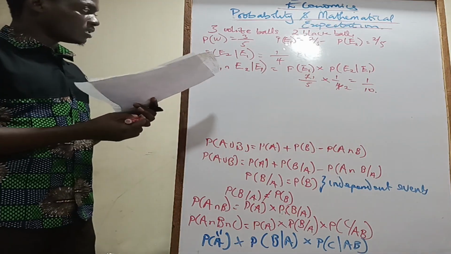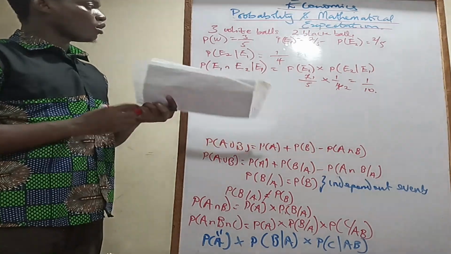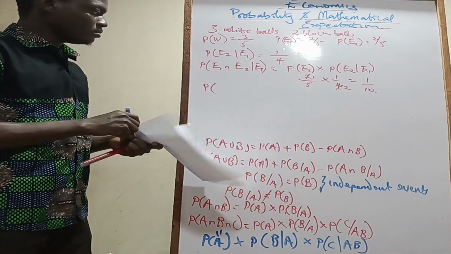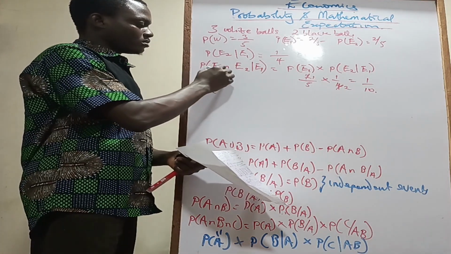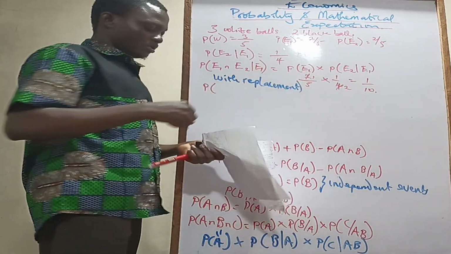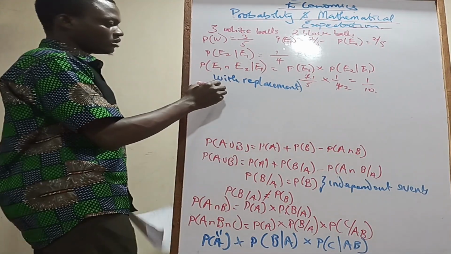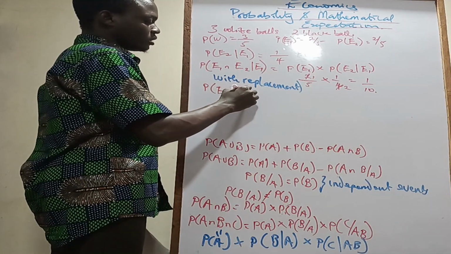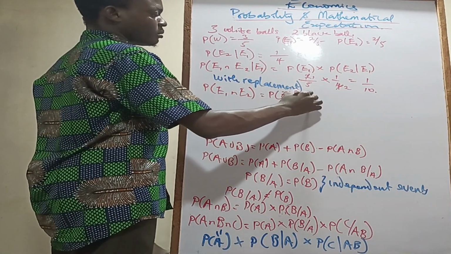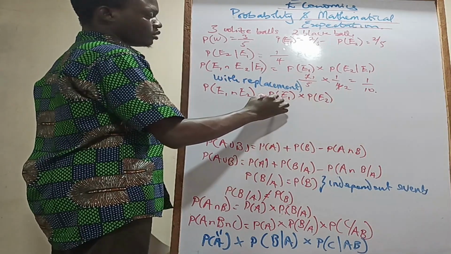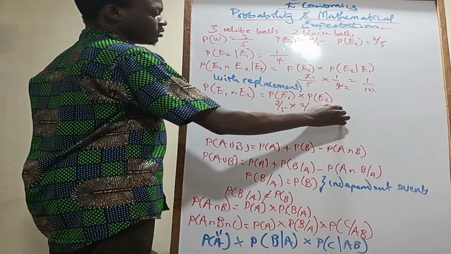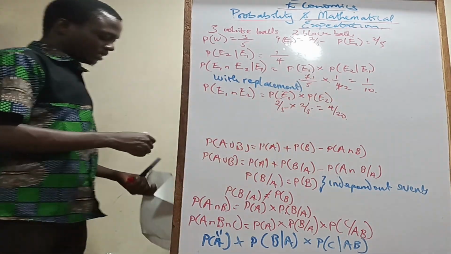If it had been with replacement, what would have been our answer? We would have only had P of E1 intersection E2, which would have been P of E1 times the probability of E2, and that would be 2/5 multiplied by 2/5, which is 4/25.